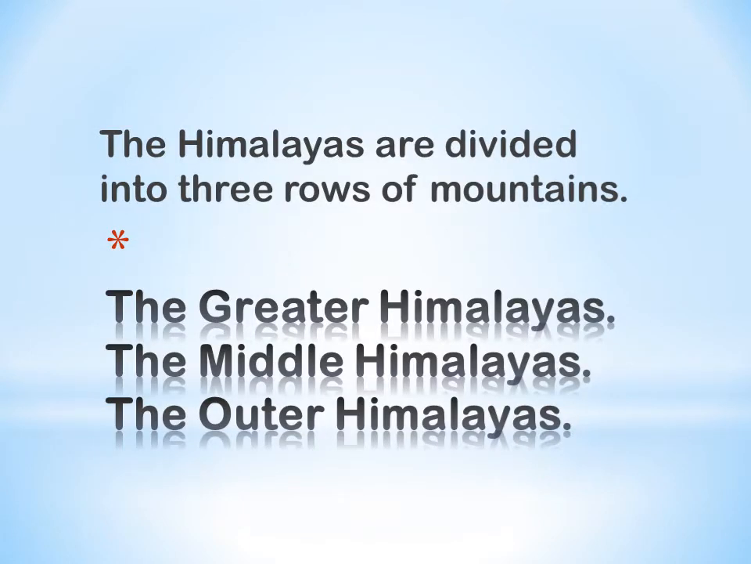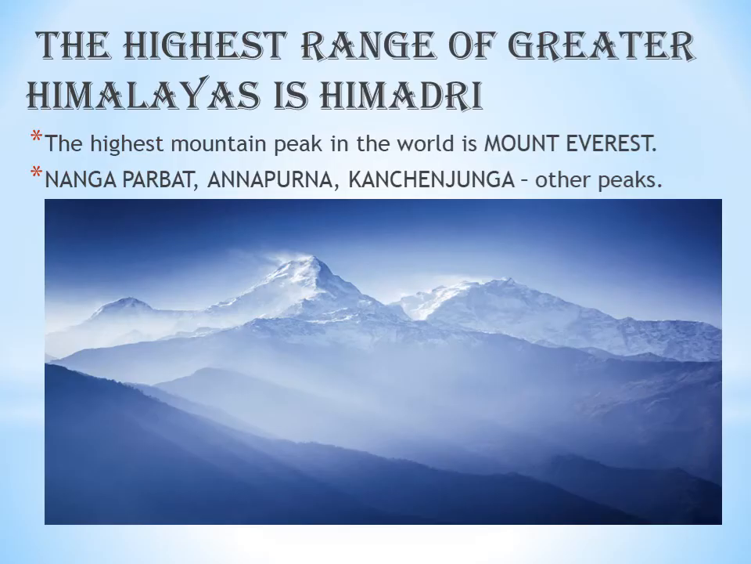The Himalayas are divided into 3 rows of mountains that run alongside each other. At the top, close to the China border, are the Greater Himalayas, also known as HIMADRI. Next are the Middle Himalayas or the Himachal. Then lie the Outer Himalayas, also known as Lesser Himalayas or SHIVALIK. Mount Everest is the highest mountain peak in the world, which is located in the Greater Himalayas.